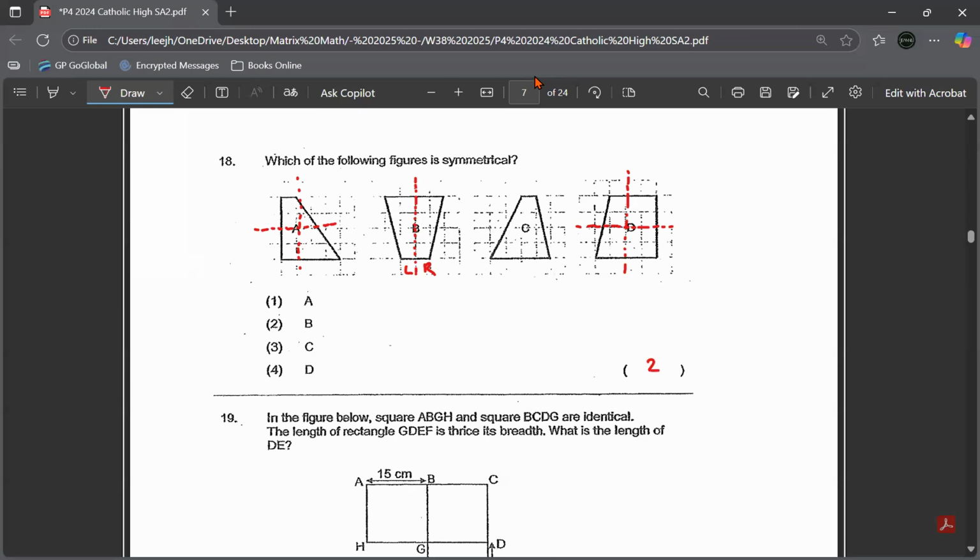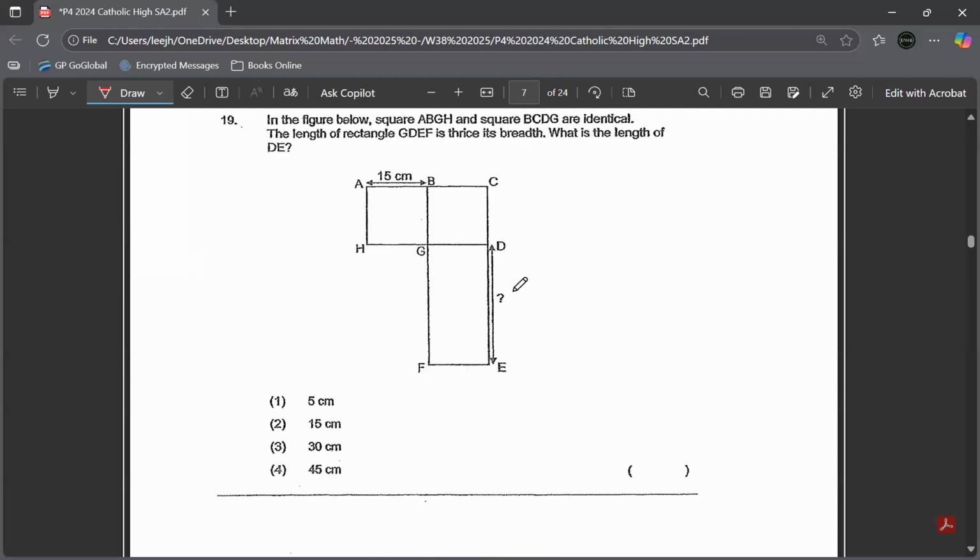Option 2. Okay. Next one, 19. In the figure below, square ABGH and square BCDG are identical. So this square is identical to this square. The length of rectangle GDEF is 3 times its breadth. What does it mean? It means the length is 3 units, the breadth is 1 unit. So what is the length of DE? I want to find this.